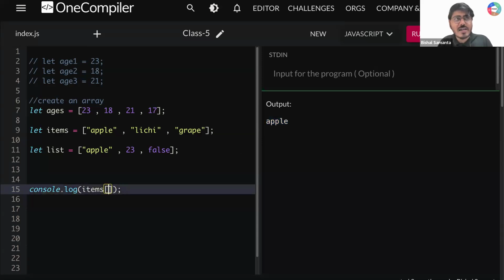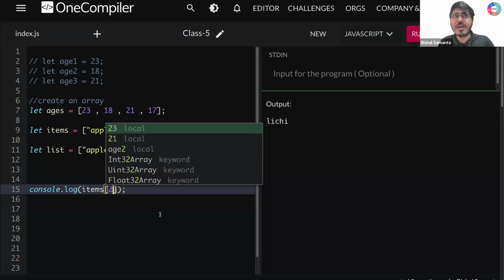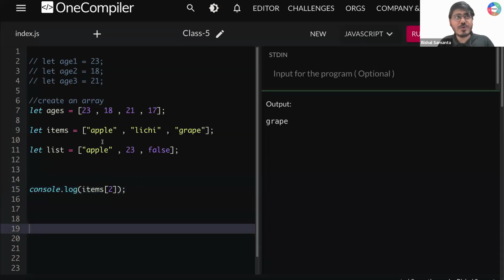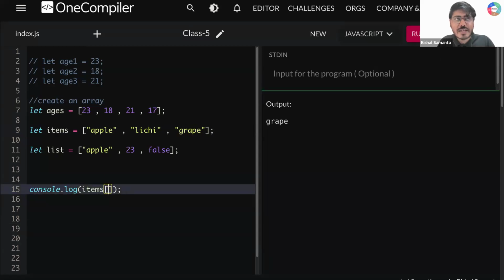So now if I write here 1, can you tell me what element I'm supposed to get? So now if I'm writing here 1, so index 0, index 1, index 2. What is the element present at index 1? So element present at index 1, everyone is correct, guys: lychee. So if I click on this run button, what am I getting? I'm getting lychee. Similarly, if I write here 2, what am I supposed to get? I'm supposed to get 0, 1, 2, which is grape, right? Okay. Now, if you really understood, tell me, guys, what am I supposed to get if I write here 4?